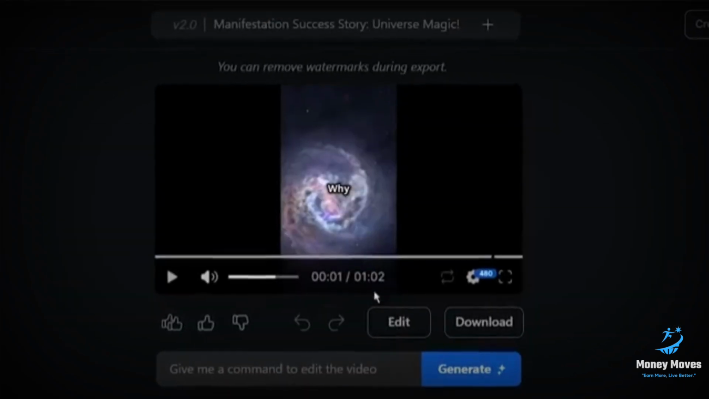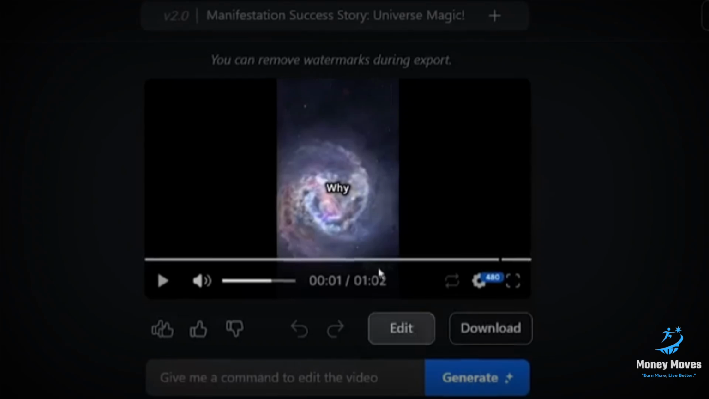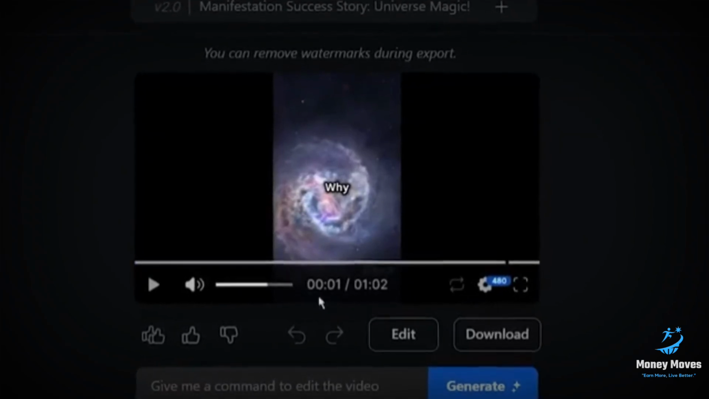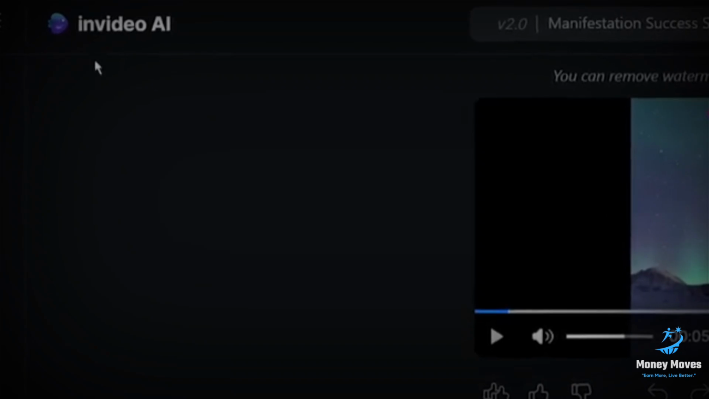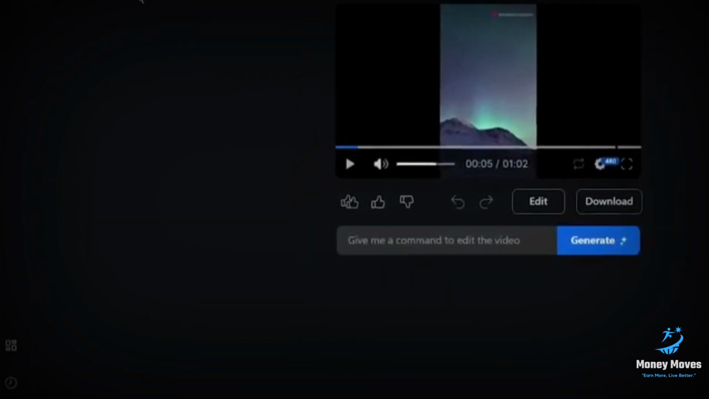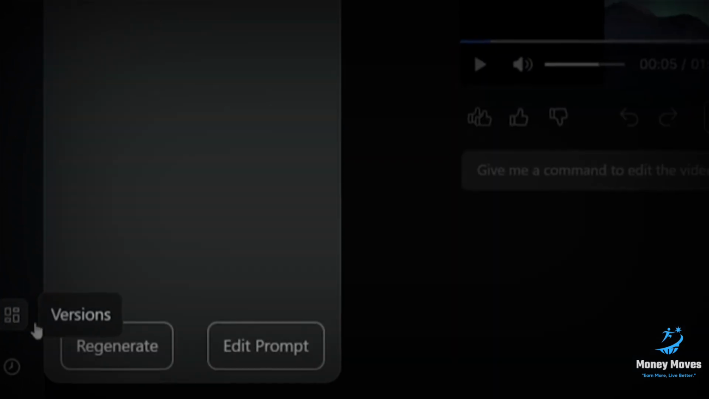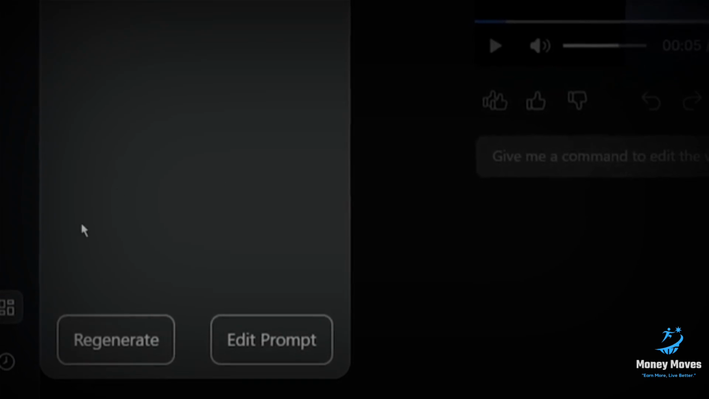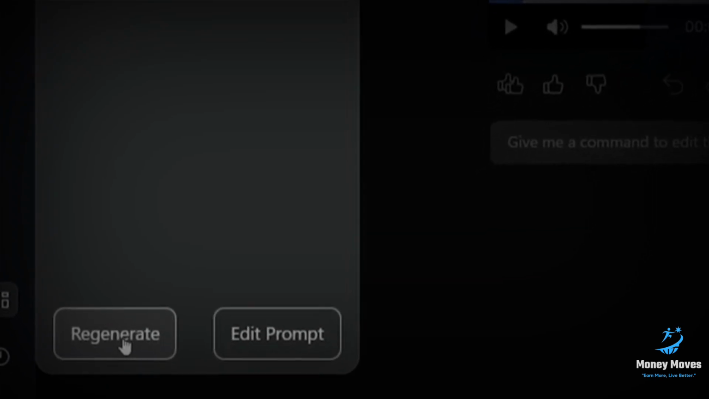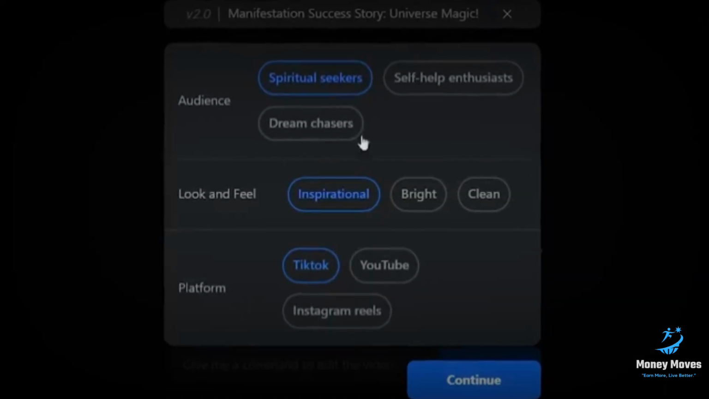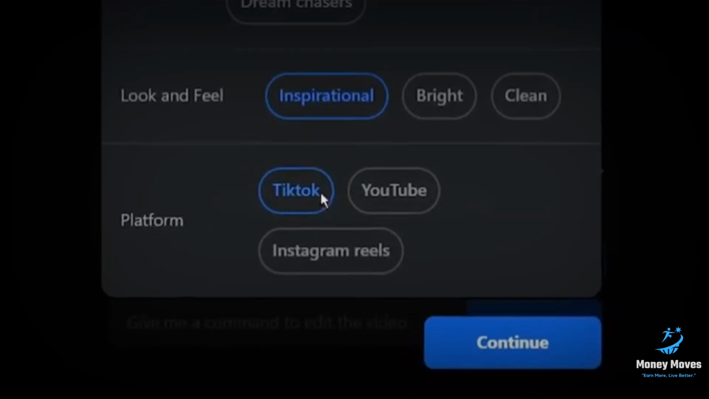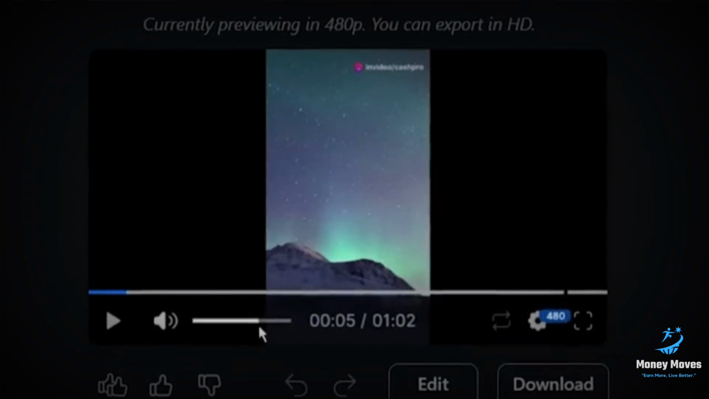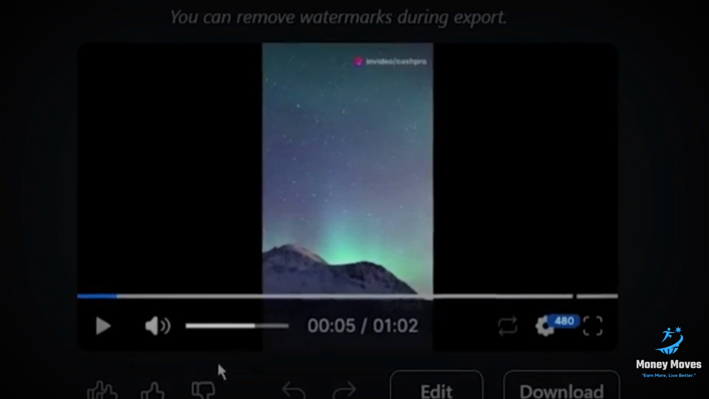So the next thing is to edit this video if you don't like something, or if you just want to add something to the video or remove something from it. The first way to edit this is to have InVideo regenerate the complete video for you. To do this, you need to click on the versions option in the bottom left corner of your screen, and from there you just need to click where it says regenerate. You can change any preferences that you want to change in audience type, look and feel, and platform. Then just click on continue, and InVideo AI is going to regenerate the entire video for you using our new inputs.